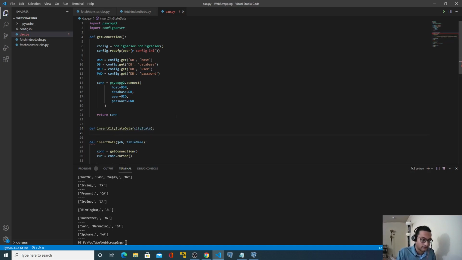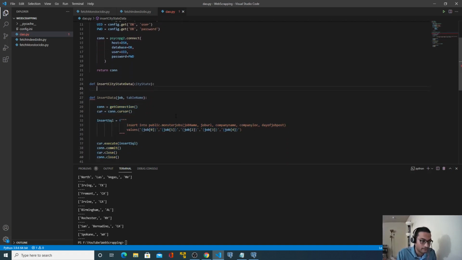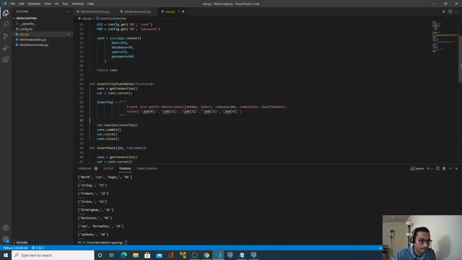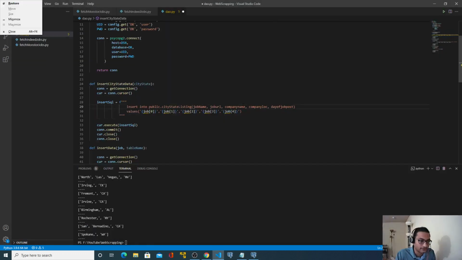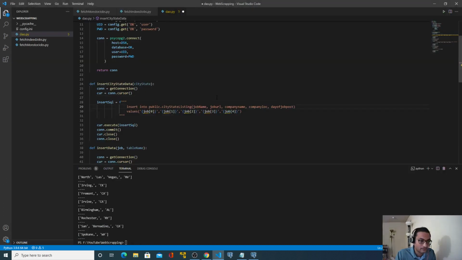I'll copy this entire function and use this insert statement, or let's change this one, that will be easier. We just need to pass two values here. Instead of job, I will use city state. Yeah, I think we are good here.